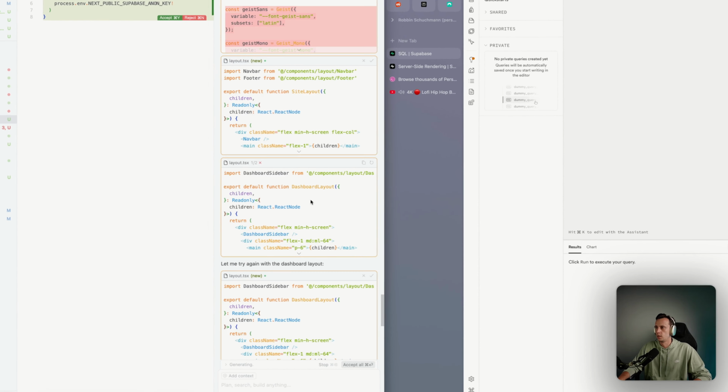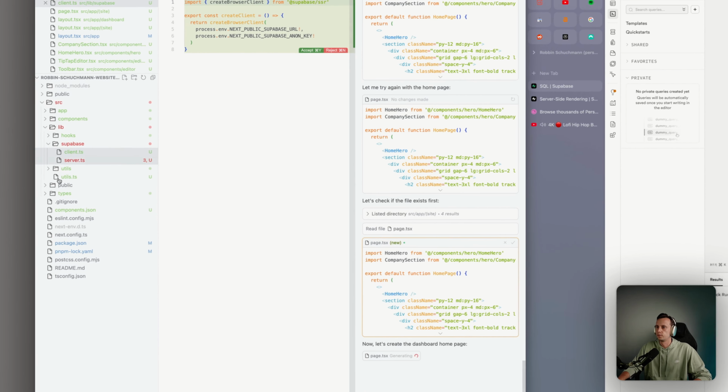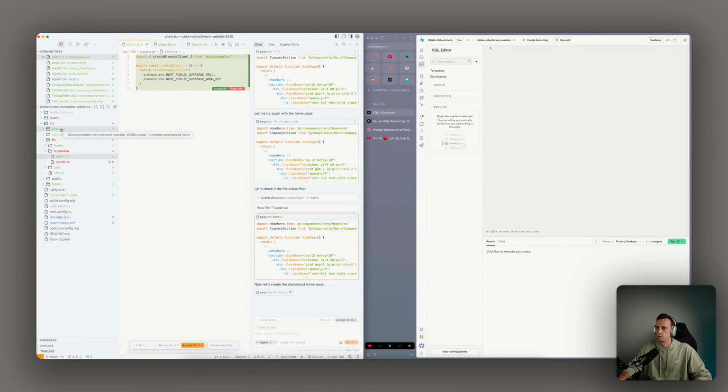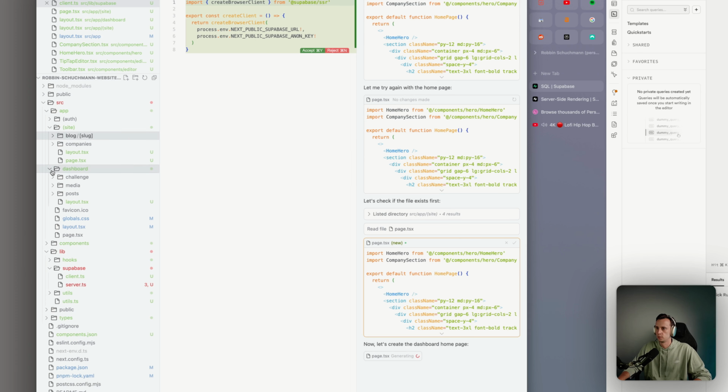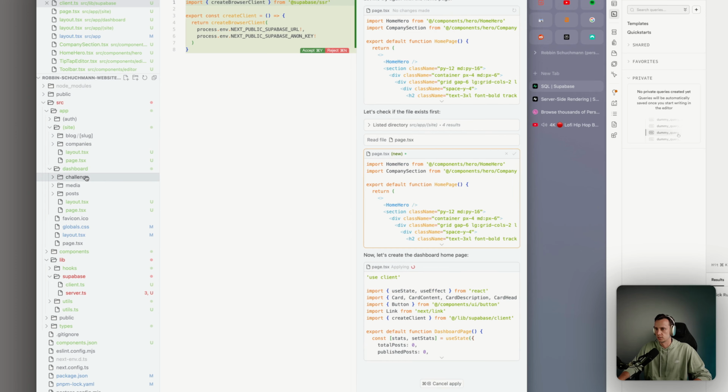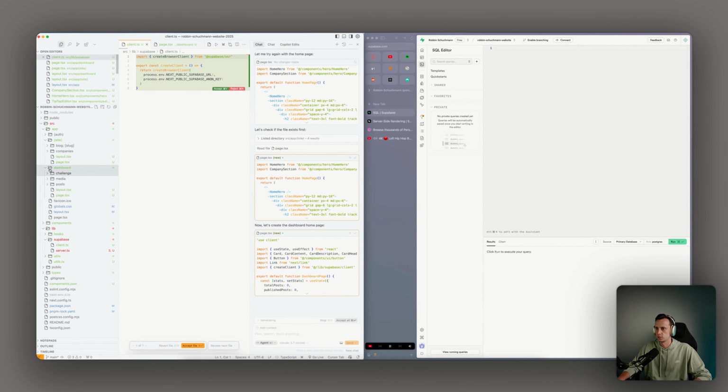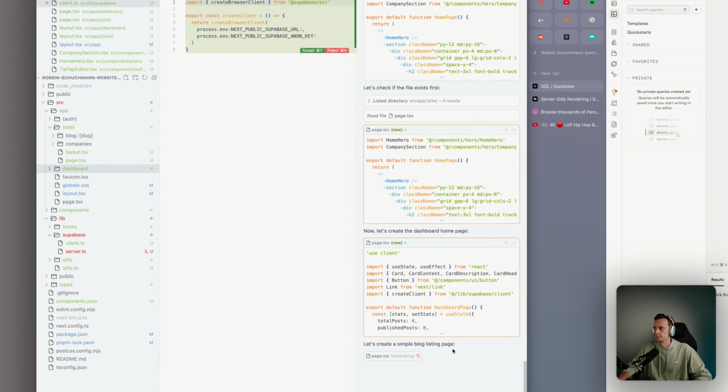Hopefully it's almost done. So basically it's already creating the full website, right? If we look in the app folder, we have app, site, dashboard. Site is the main page, which has a folder for blog and companies. Then we have the main page, and we have the dashboard. Oh, it's actually adding a type challenge. I don't think it completely understood what I meant. Now it's creating the blog listing page.